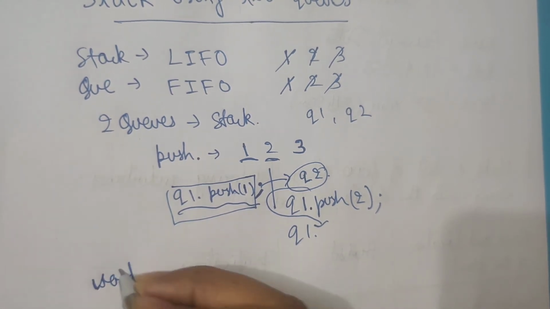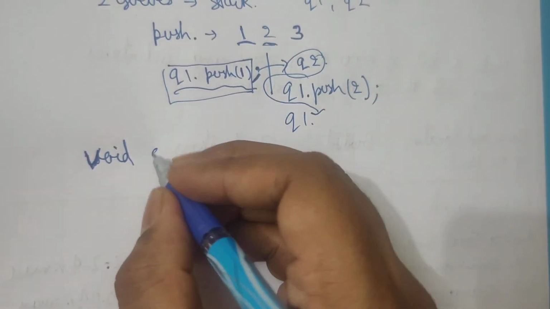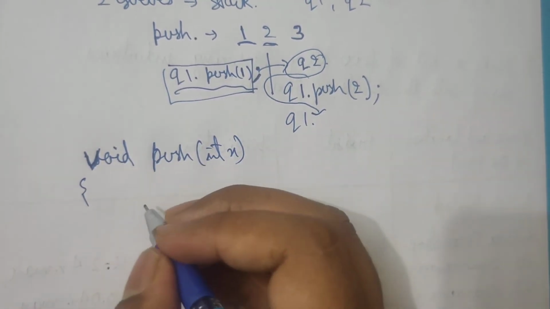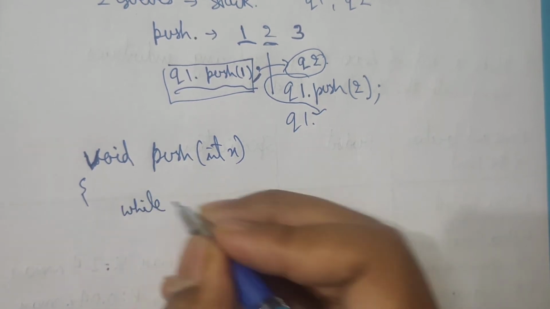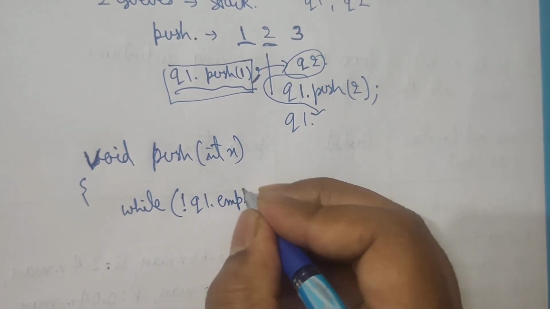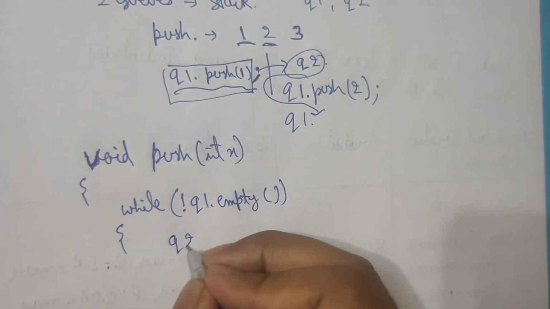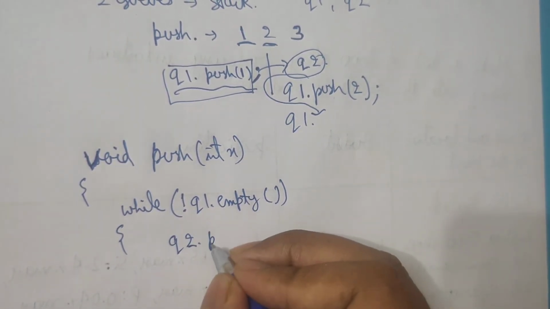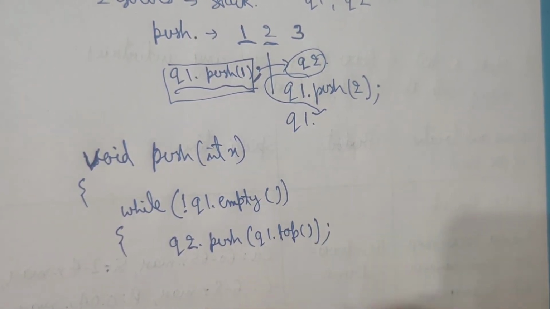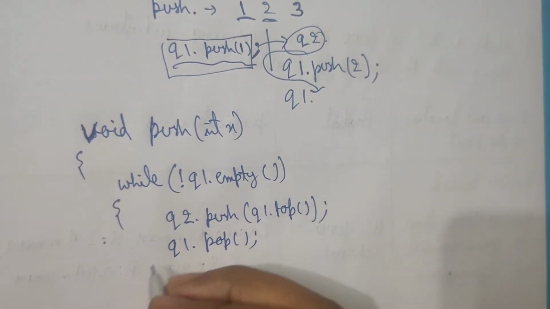Suppose void push, int x. While q1 is not empty, we will push all the elements of q1 into q2, and one by one pop all those elements from q1.